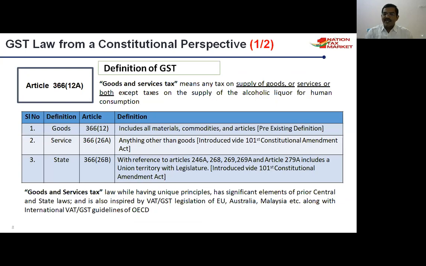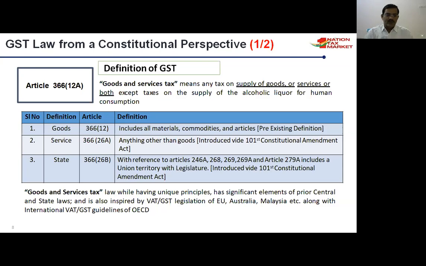So goods and service tax means any tax on supply of goods or services or both, except taxes on the supply of alcohol, liquor for human consumption, and some other products. This is the definition given in Article 366, subsection 12A. So GST means a tax on the supply of goods or services or both, except alcohol for human consumption and some petroleum products.